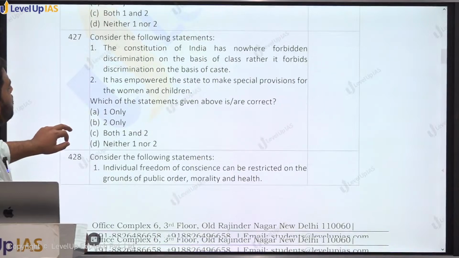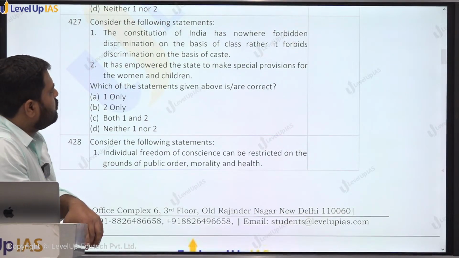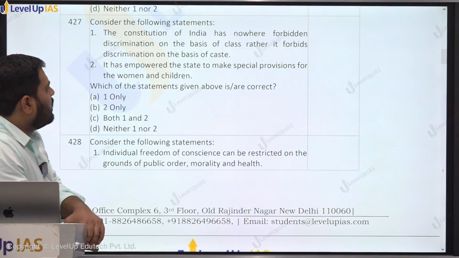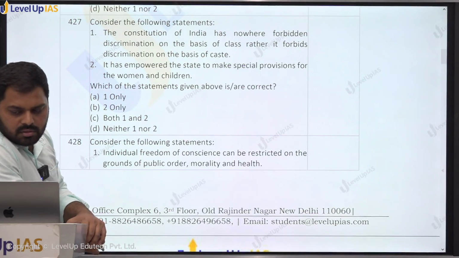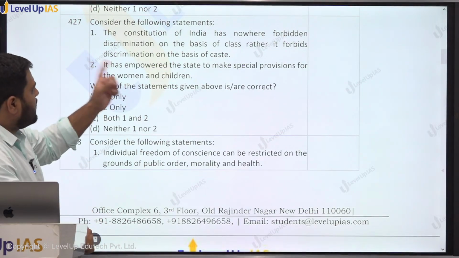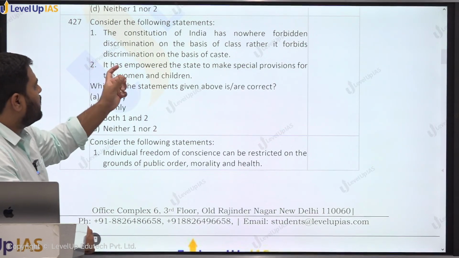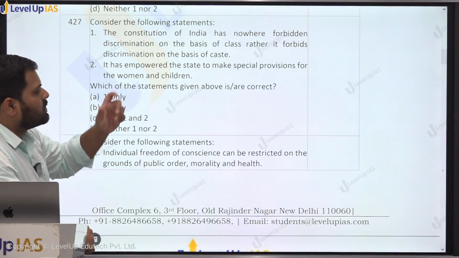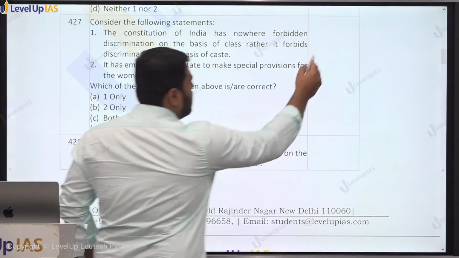Consider the following statements 4 to 7. The Constitution of India has nowhere forbidden discrimination on the basis of class. Rather, it forbids discrimination on the basis of caste. पहला स्टेटमेंट ध्यान से पढ़िएगा. The Constitution of India has nowhere forbidden discrimination on the basis of class. Rather, it forbids the discrimination on the basis of caste. Right? अब देखो, आपने आर्टिकल 15 पढ़ा होगा.